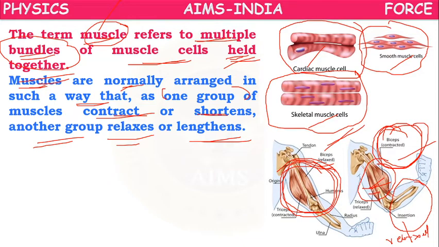Because in all parts of the body, if all the muscles get shortened or contracted at a time, then some imbalance will be created.